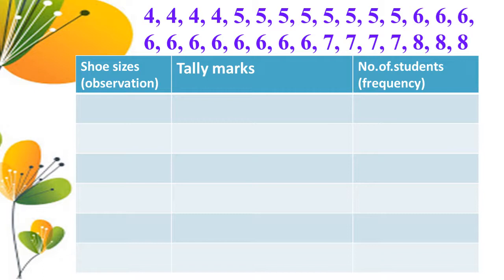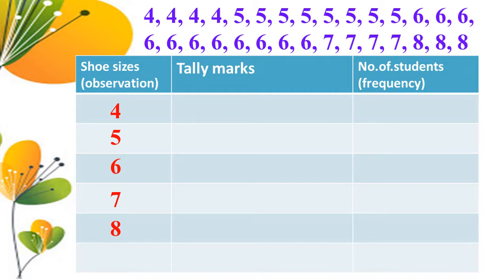So we already know each of the items in the data is called an observation. The number of times an observation repeats itself is called its frequency. So here the observations are 4, 5, 6, 7 and 8. Let us draw the tally marks and write the frequency.